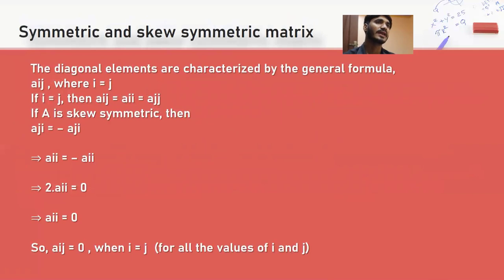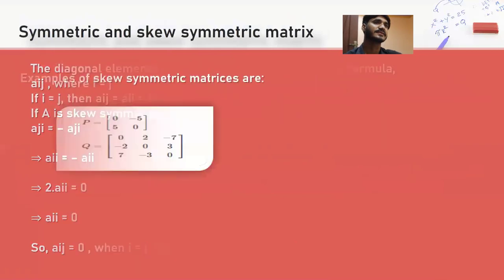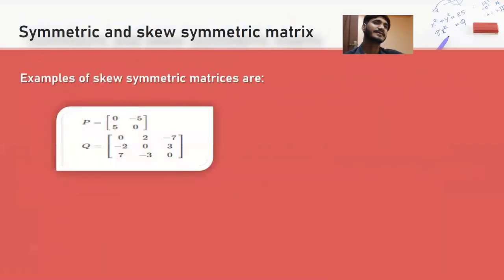The diagonal elements are characterized by the general formula. Here is the whole formula of skew symmetric matrix. And here is the example of skew symmetric matrix.